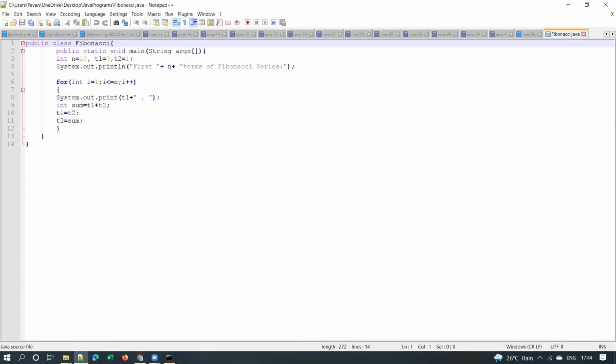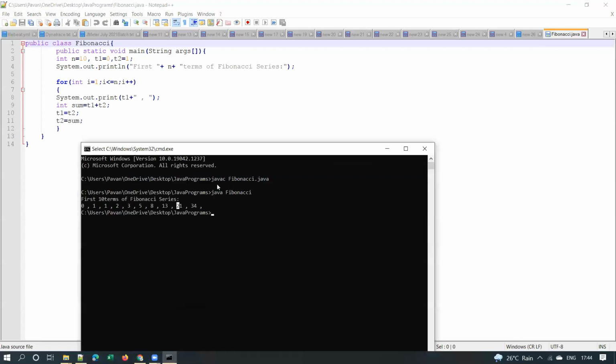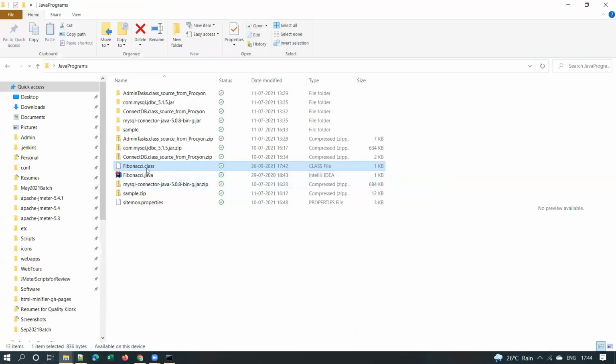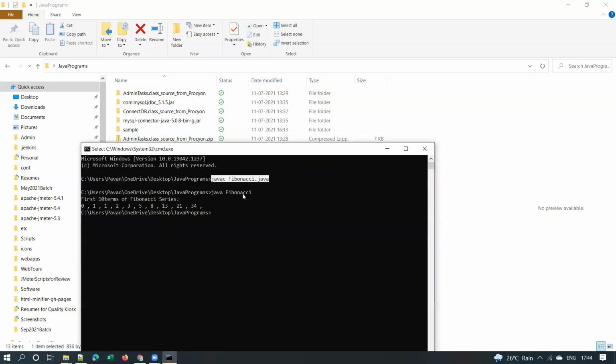So this is how we can compile a class. We can use javac and give the Java class name. And if you want to run a Java class, this is how we can execute it. Just type java Fibonacci. When we compile a Java program, it will create a class file. I have shown it just now. This class file is created just now. And if you want to execute the Java class, this is the command: java, space, the Java program name.